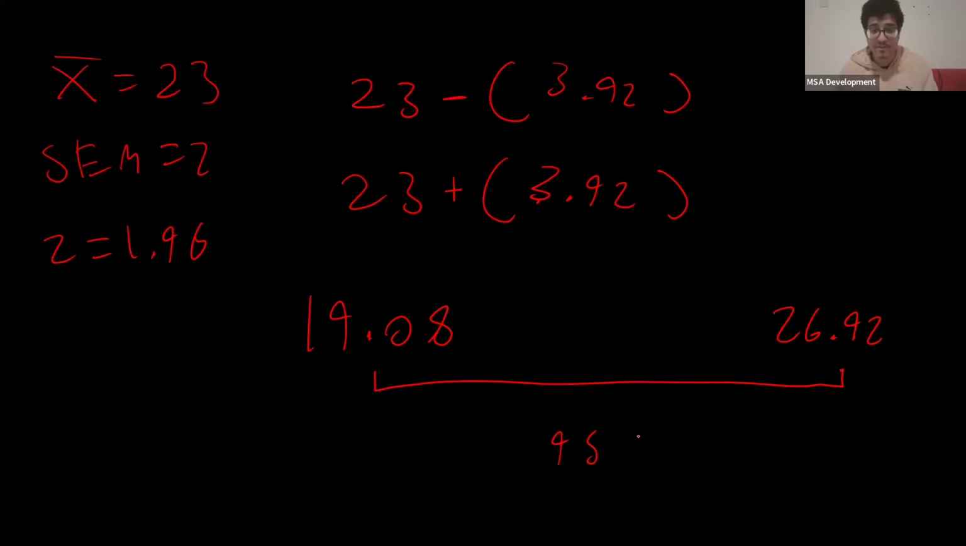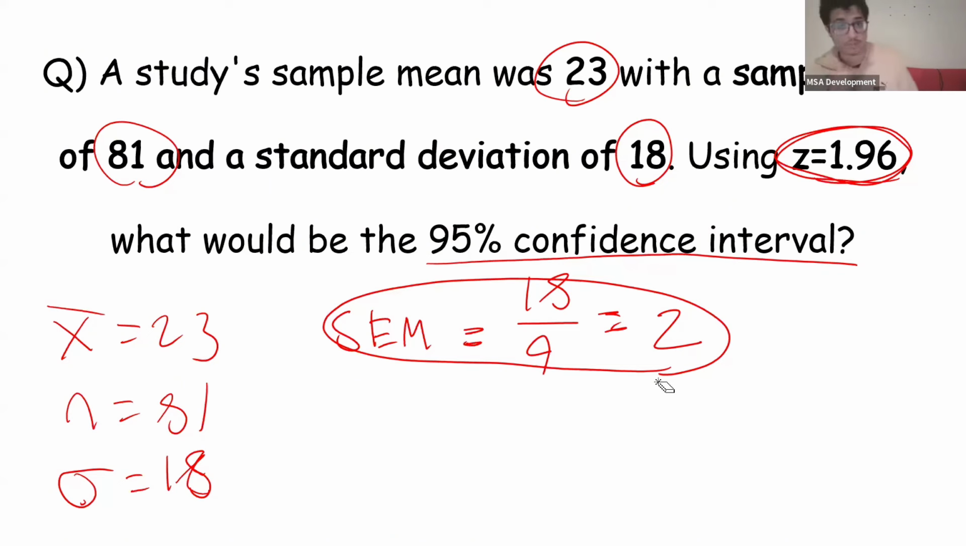That's our 95% confidence interval. We're 95% confident that the population mean lies between these two values. And obviously, in the middle is 23, which is our sample mean, okay? So that's how you solve these kinds of questions, okay?